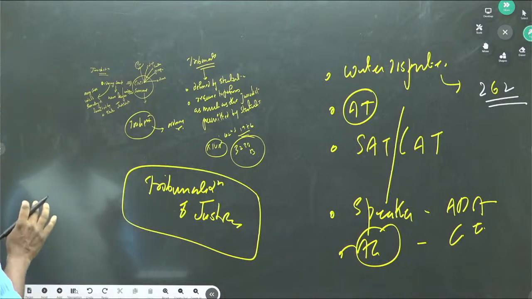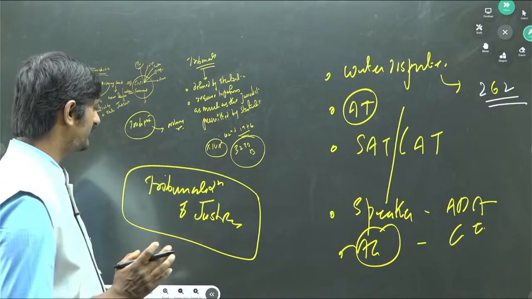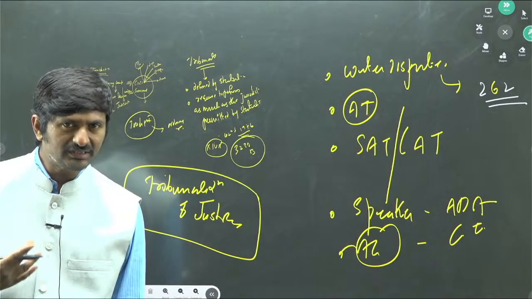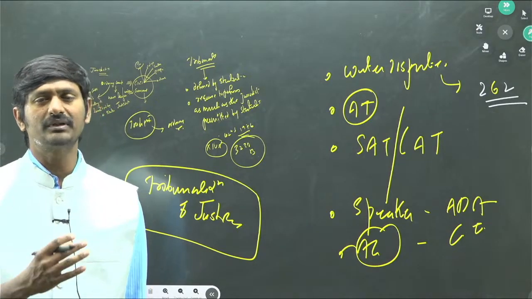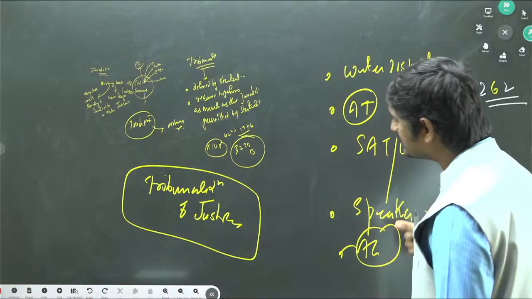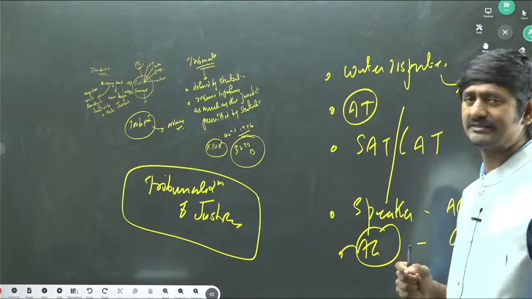So this is what is called tribunalization of justice. So what is the problem when this tribunalization of justice happens? What is the problem when the number of tribunals increases? So the problem is that particularly the executive's involvement, the executive's influence over the justice dispensation increases.